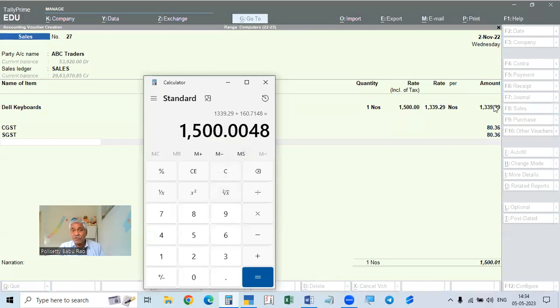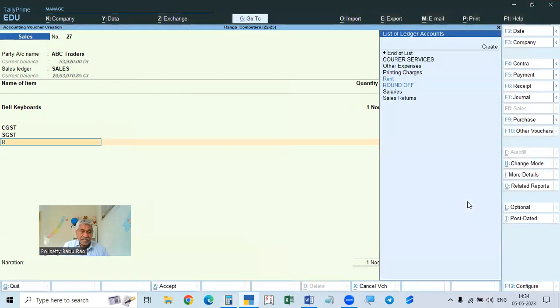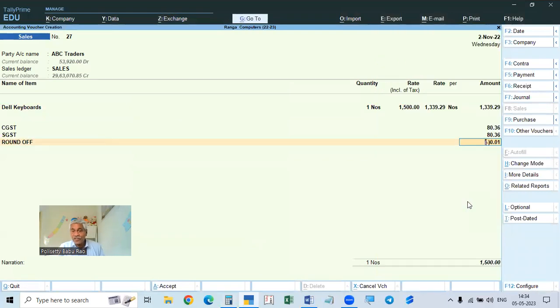160.72 is giving 72 only because you have to make it a round figure. Actually, it is 71 only. So 1 paisa is not 35, 36 cannot be given both. So that's why 1 paisa is getting excess. Okay. And then you can round up. So that 1 paisa is already adjusted.